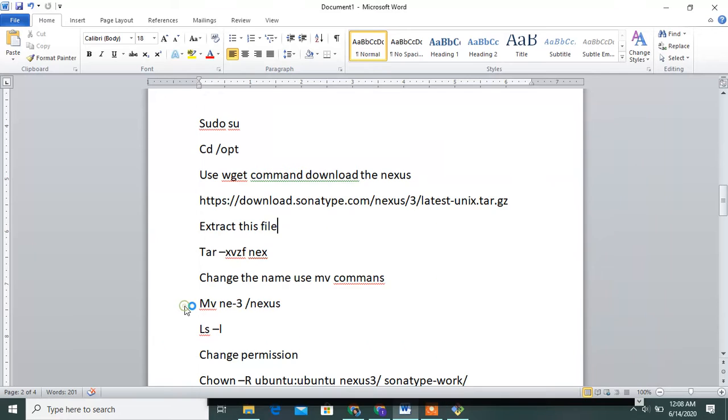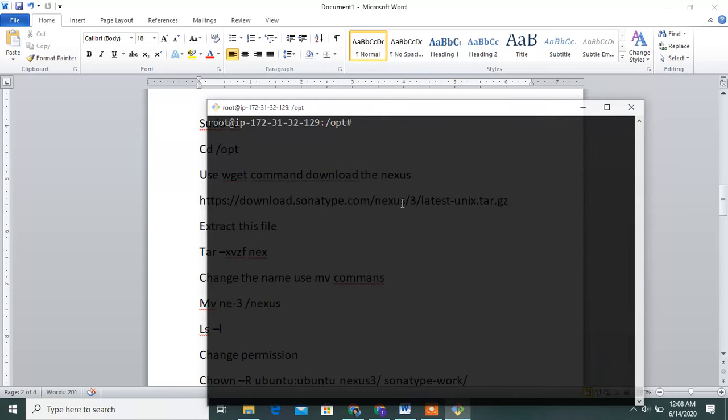Next, go to change the name using the mv command. Once you change the name, Nexus-3, mv nexus-3 to nexus3.